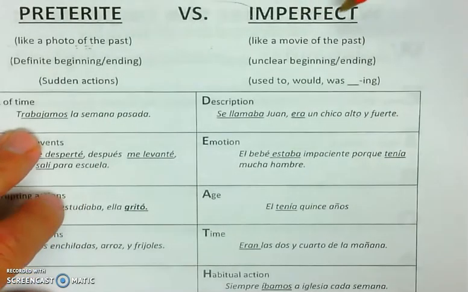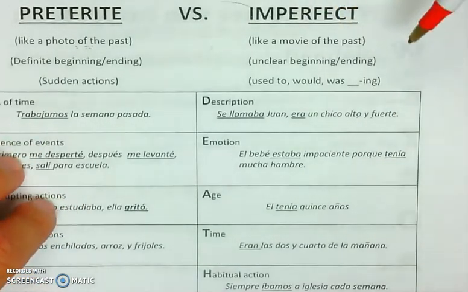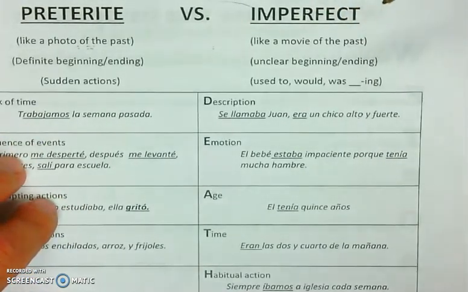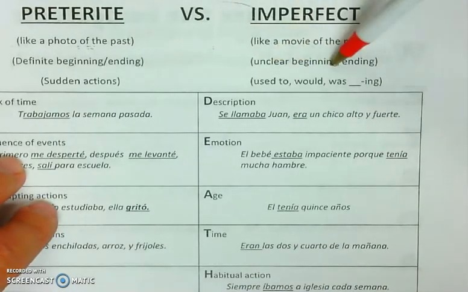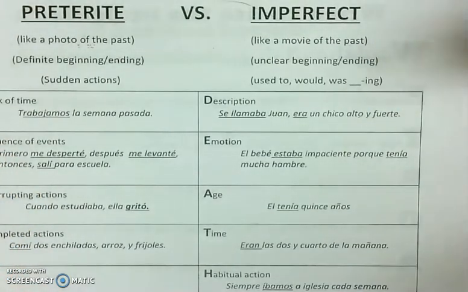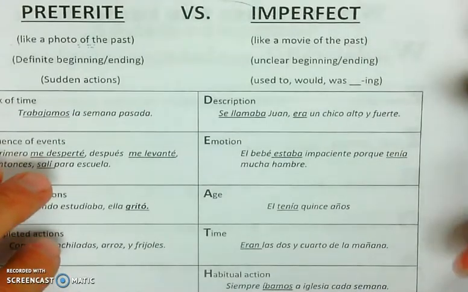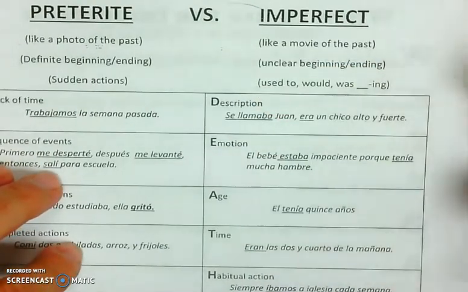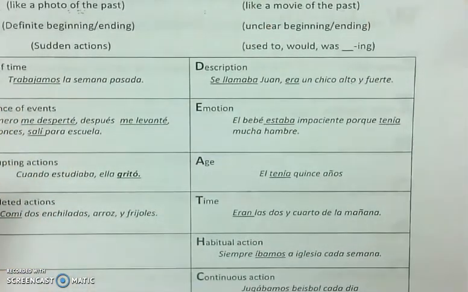All right, the imperfect is a little bit more in depth. The imperfect is something that you used to do, or that you were doing, or that you would do, and it has an unclear beginning or ending. We know it happened in the past, but we don't know when it started and ended. Okay, the beginning and the ending of the action is unclear. So I'm going to take you through this weird acronym, which is Death Cow. I made that one up. And let's just go through each use of the imperfect.